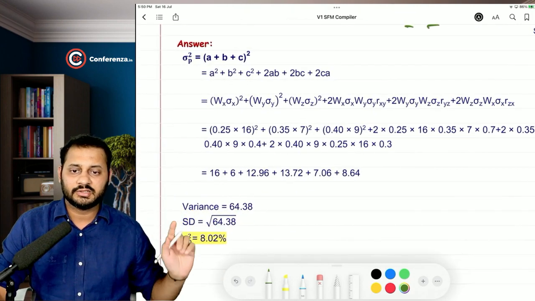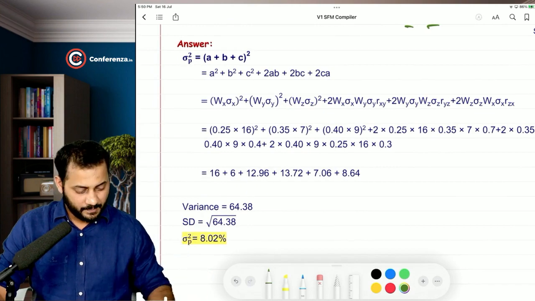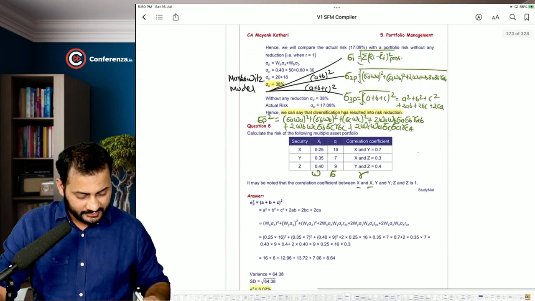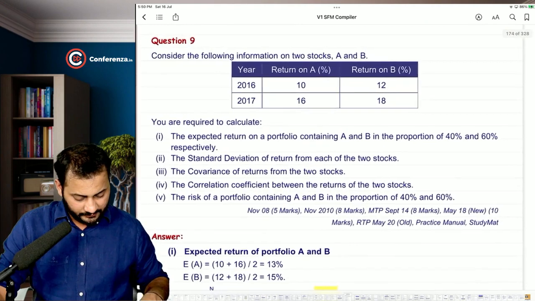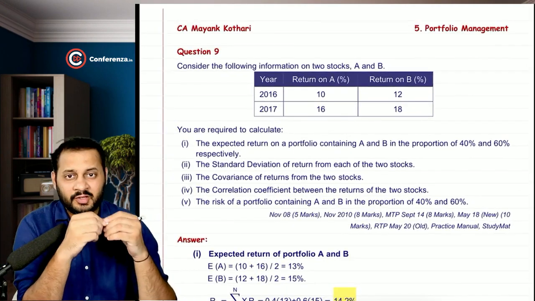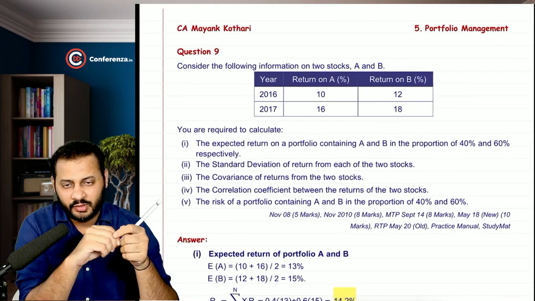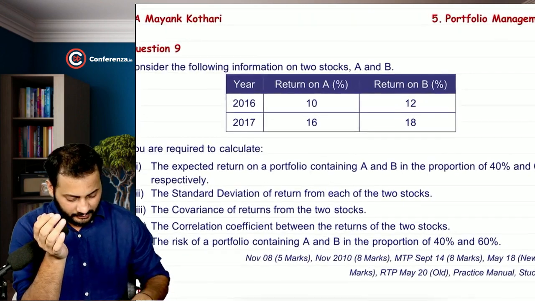You just put down the figures and try solving it. You will get this answer. Conceptual clarity is the only thing that I need to explain. So have a look at question number 9 now. And it's again an easy question.